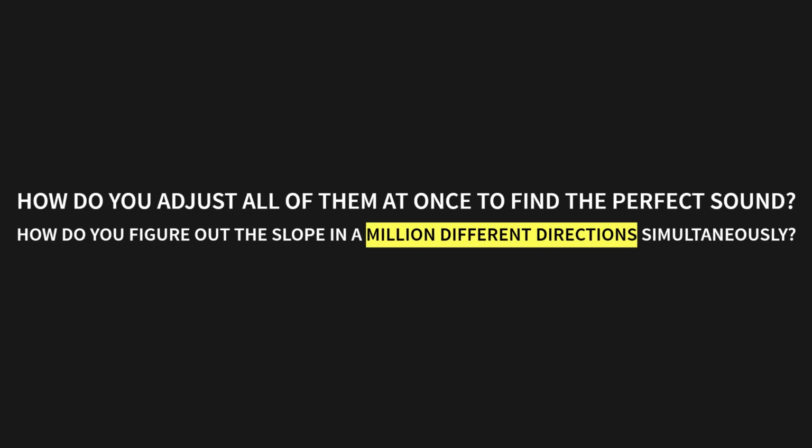Now you understand the core engine. But so far, our valley only has one dimension. We can only move left or right. A real neural network is like a massive soundboard with a million knobs to tune. How do you adjust all of them at once to find the perfect sound? How do you figure out the slope in a million different directions simultaneously? The answer is surprisingly elegant. You don't.